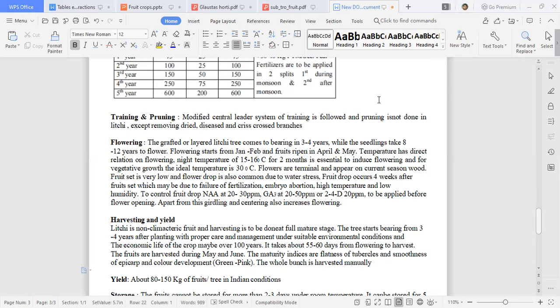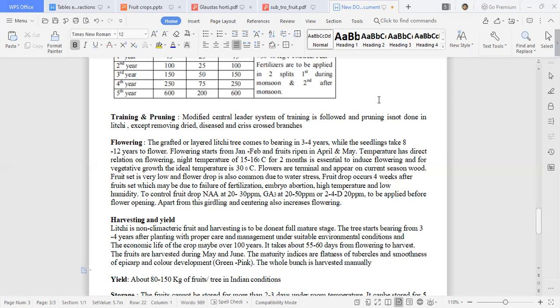Current season wood means these new flushes just coming. Sometimes when it is a little bit mature, 15 to 20 days, it will immediately start flowering once the leaves are simultaneous. Likewise in the case of sapota and guava, here also it is the same. On current season growth or current season wood, you will get flowering.